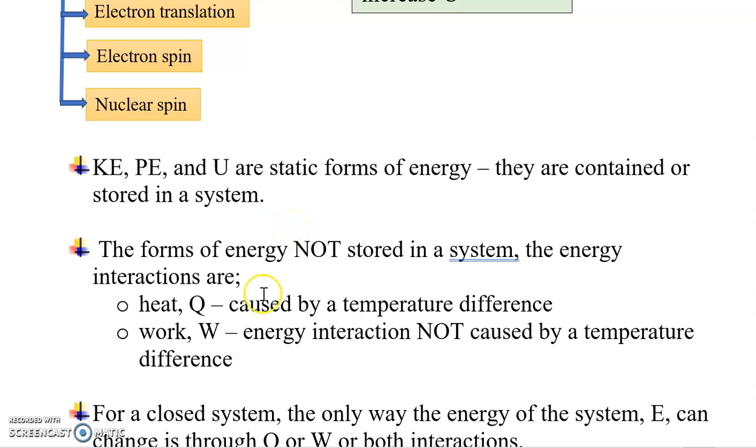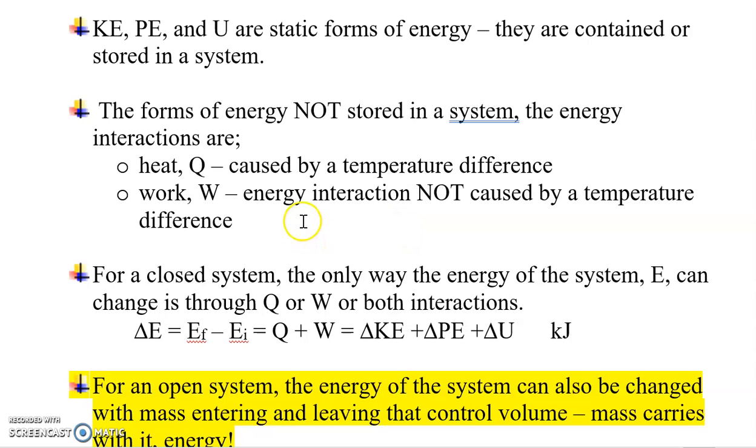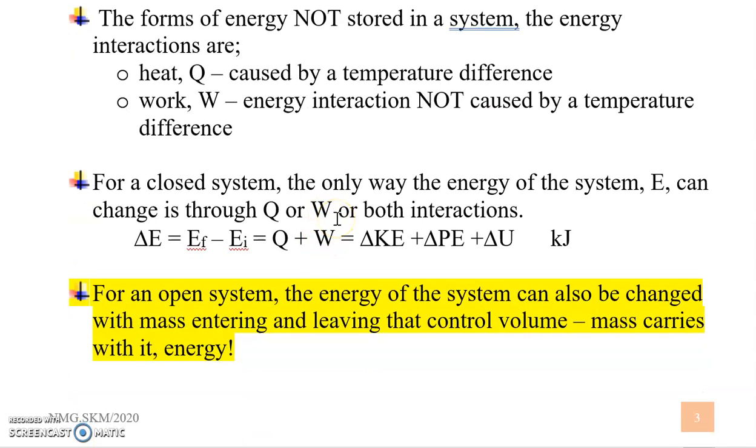The forms of energy not stored in the system, unlike kinetic energy, potential energy, and internal energy, are heat and work, because they are not stored in the system. They are energy in transition. Heat is caused by a temperature difference. Whenever you have a temperature difference between the system and its surroundings, or within the system, you have heat transfer. Anything that involves energy interaction which is not due to a temperature difference is called work.